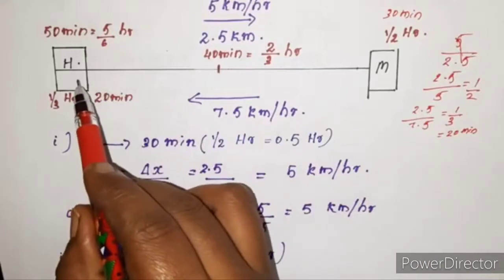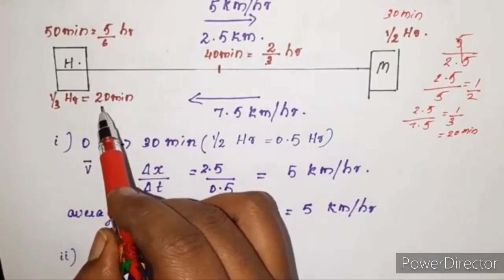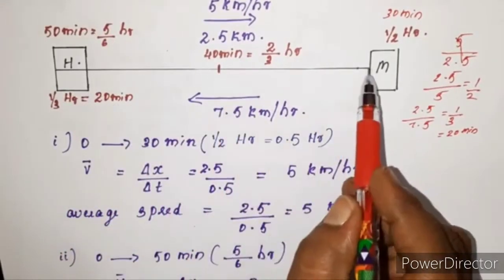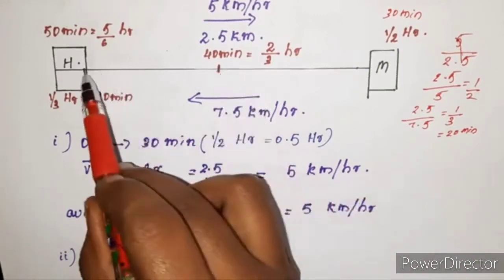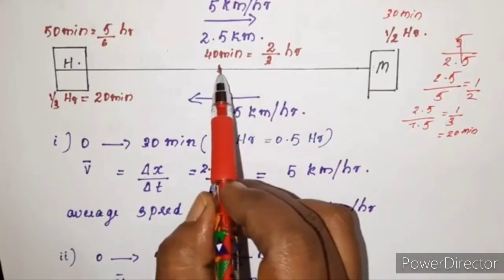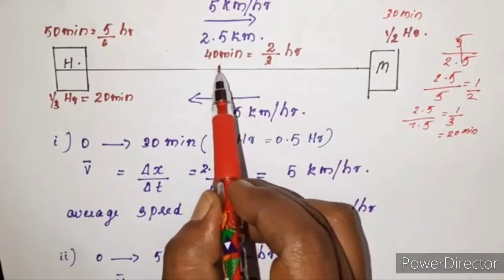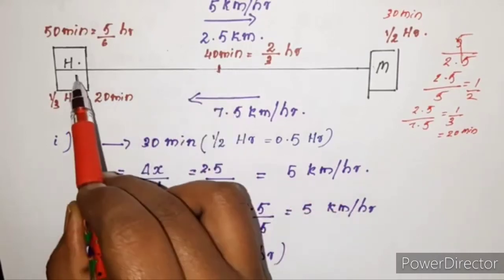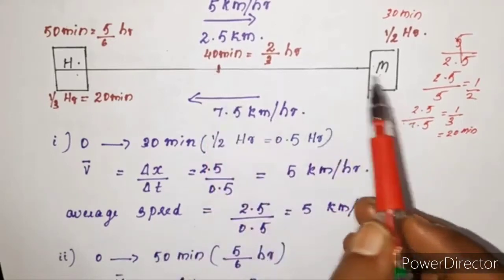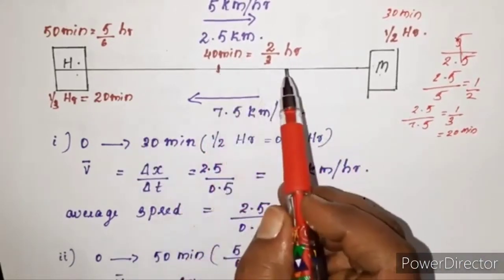For reverse motion, the time taken is 20 minutes, so in 10 minutes he will be covering half the distance. So at the end of 40 minutes, 30 minutes plus 10 minutes, his position is at 1.25 kilometer from home and from the market. That means equidistant from home and market.